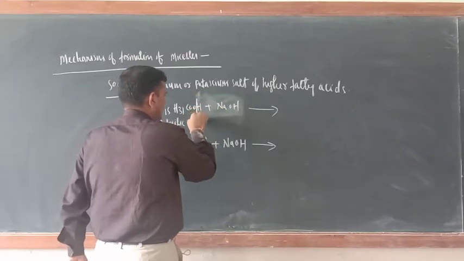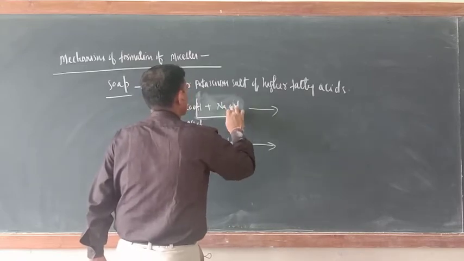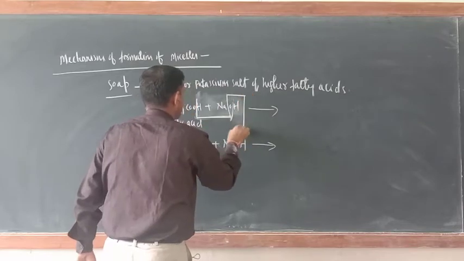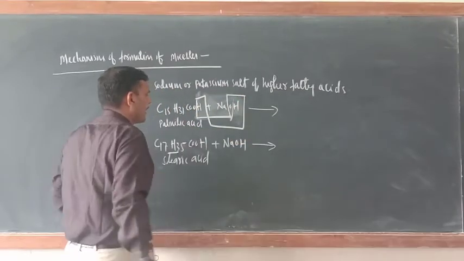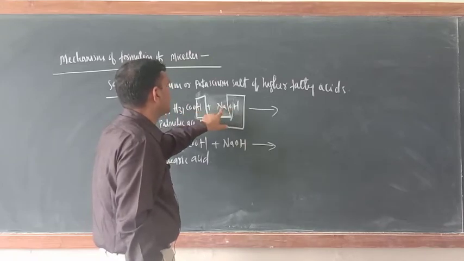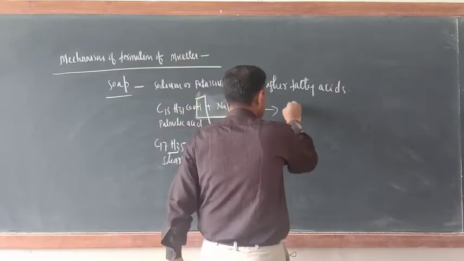The H of this one and the OH of NaOH will come out. So what is left here?